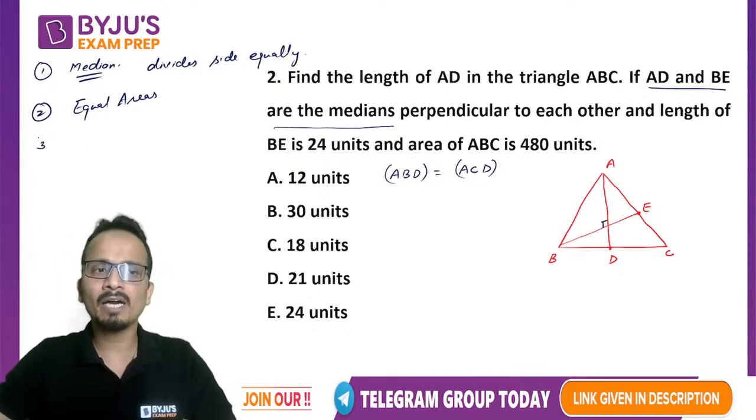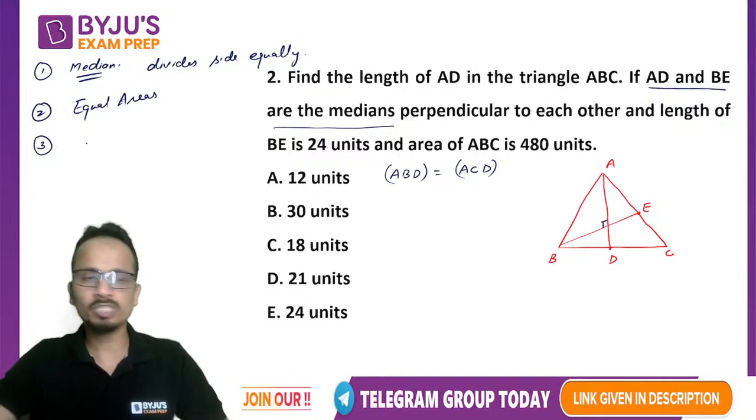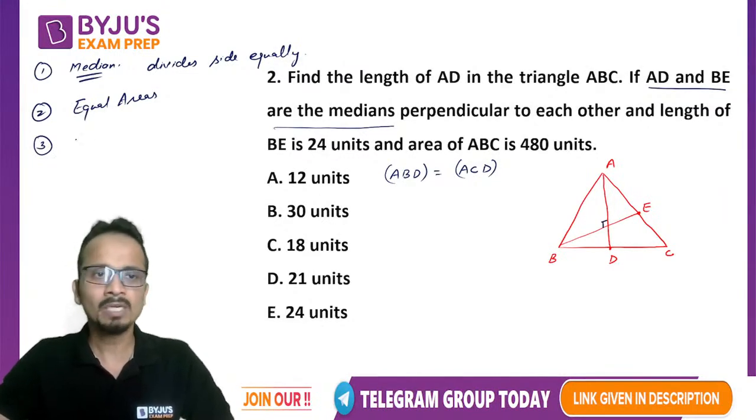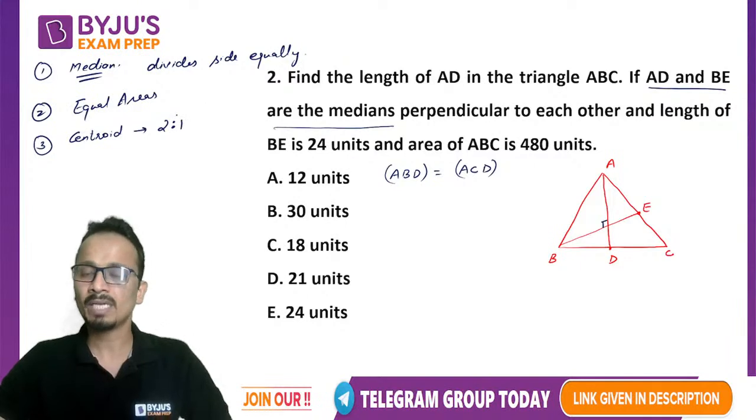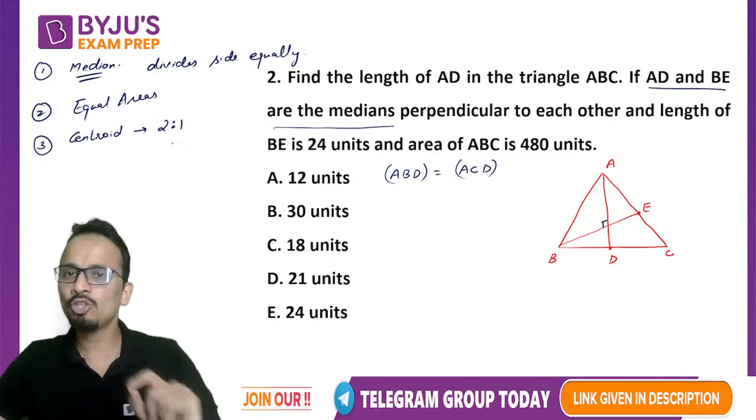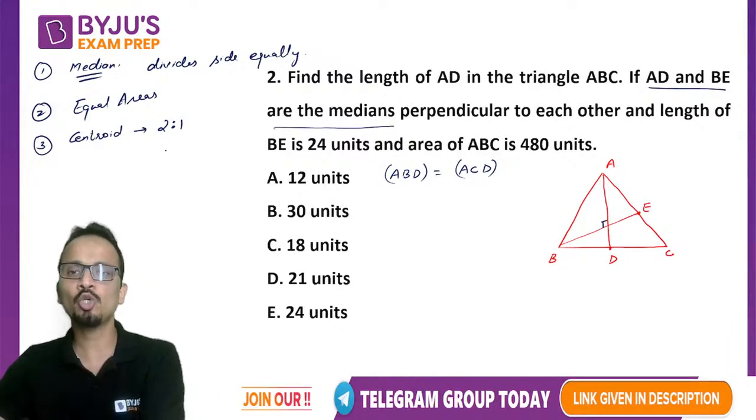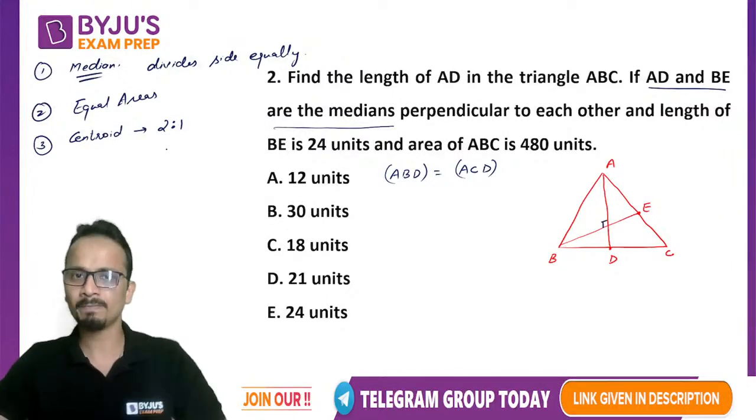Now, third thing about medians that will be used in this question is the intersection point of medians. The intersection point of medians is called the centroid. Okay, and the centroid divides the median in the ratio 2:1. Centroid divides the length of the median in the ratio 2:1. Now let us apply all these things one by one.